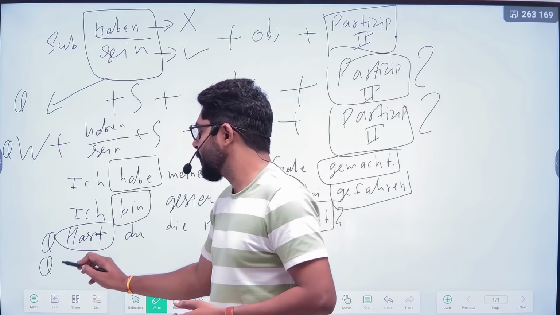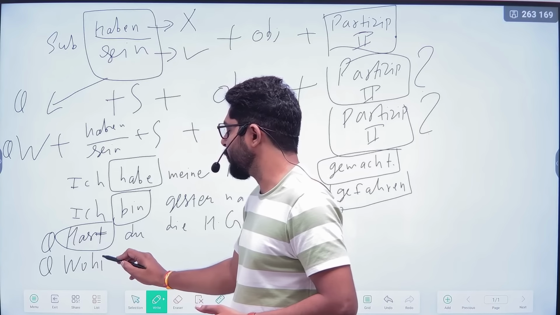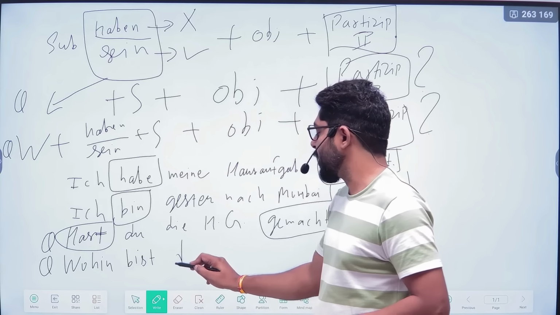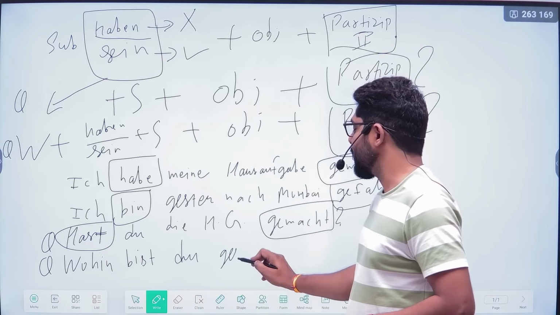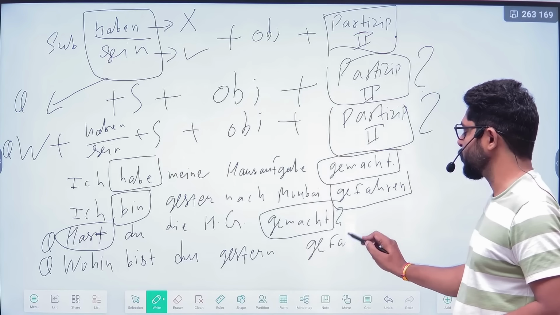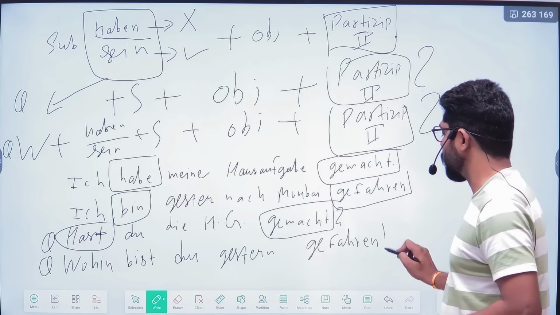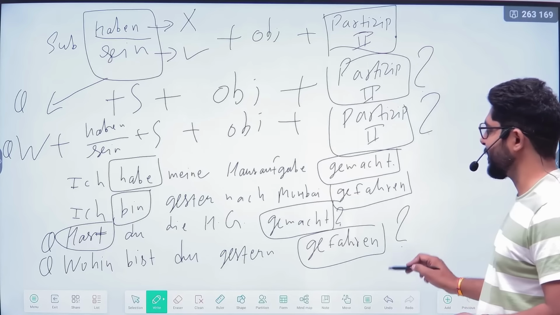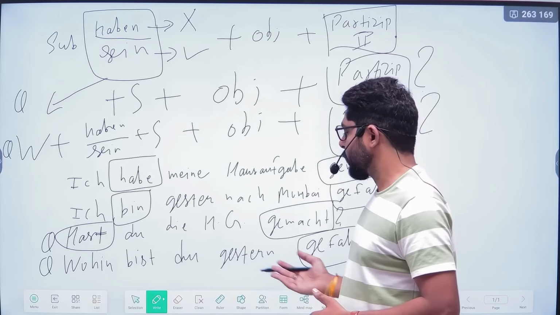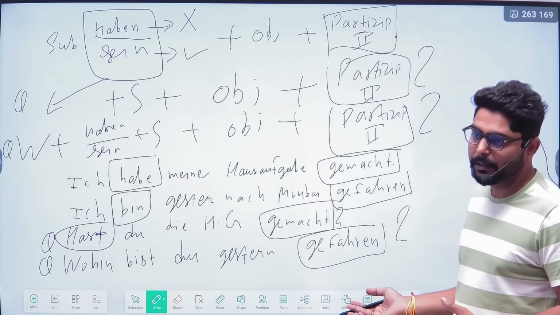Or you can say wohin. For the movement one, wohin bist du? Because of movement. So, wohin bist du gestern gefahren? Gefahren means to drive. So, wohin bist du gestern gefahren? Where did you drive yesterday?